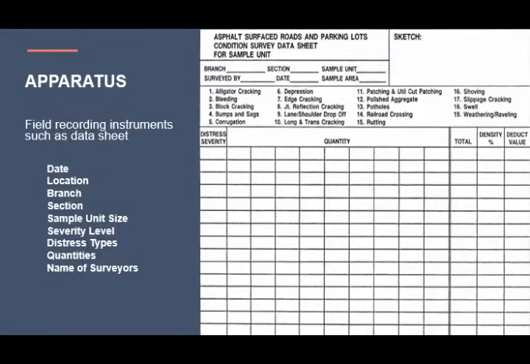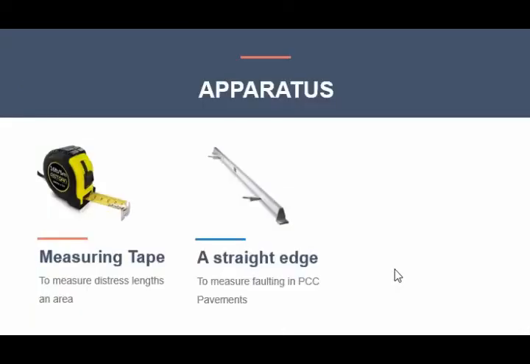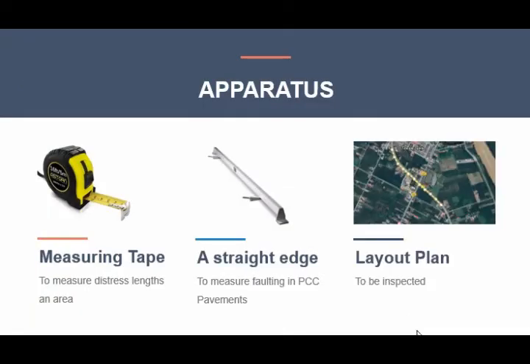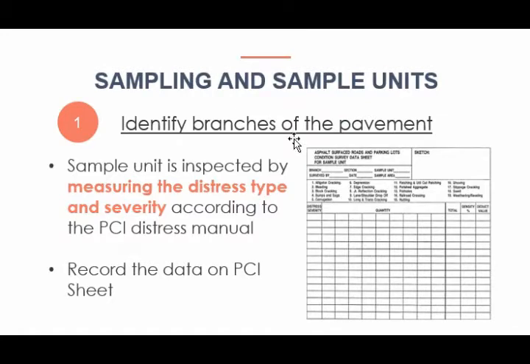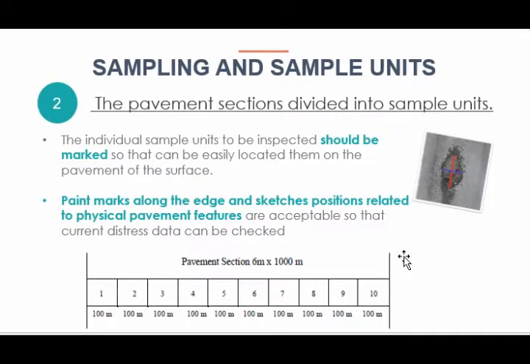As for the methodology, the apparatus is field record instruments such as data sheet, measuring tape, a straight edge, and also the layout plan. First, identify the branches of the pavement by measuring the distress types and severity and record them into the PCI sheet. Then the pavement section is divided into sample units by marking so that it can be easily located on the pavement surface.